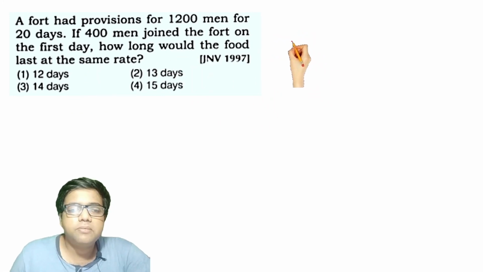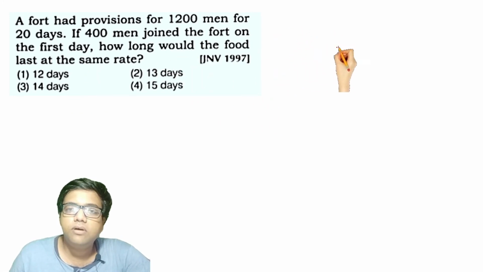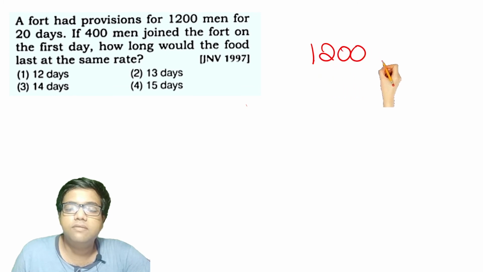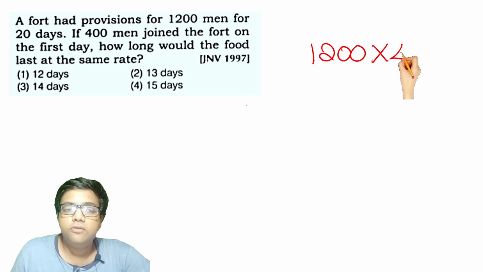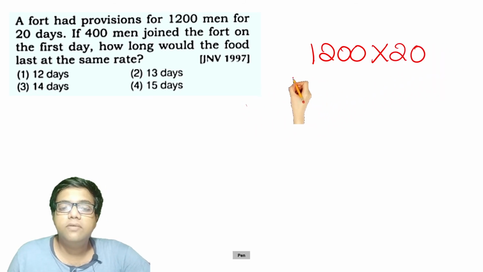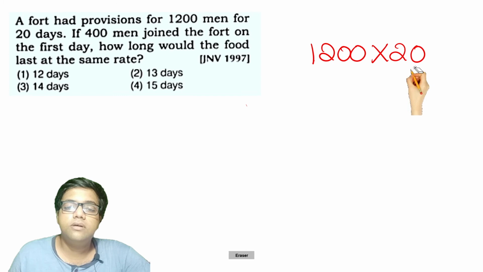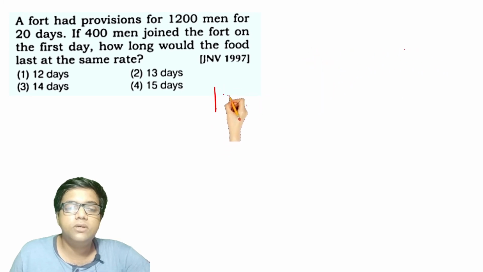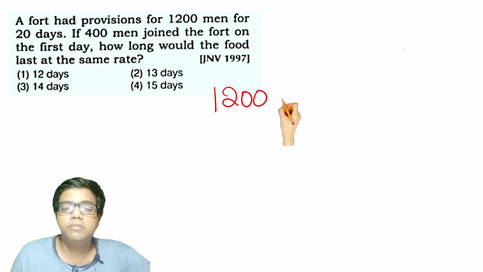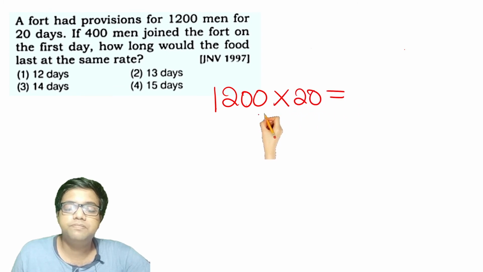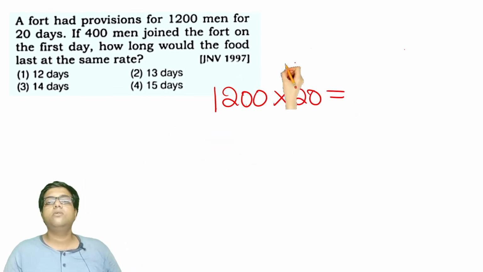So what is the provisions? What is the total volume of ration available? The food available is for 1,200 people for 20 days. I can write it in this way also. The total available food for all the people is 1,200 into 20 days. So this is the total amount of food available.